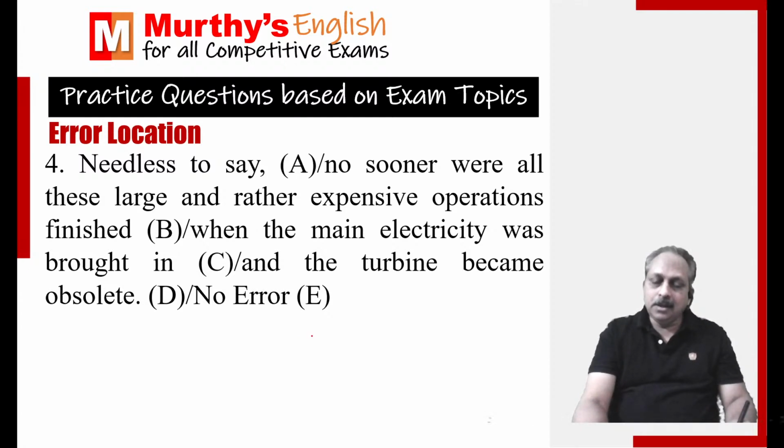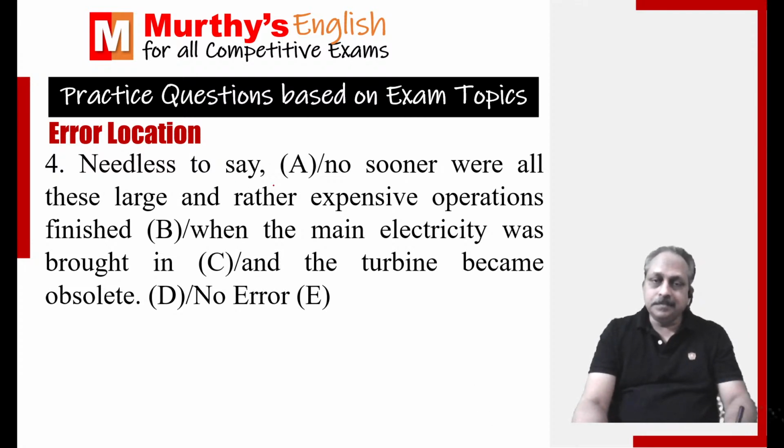Needless to say, this is again an easy one based on each, either, neither. That is right.